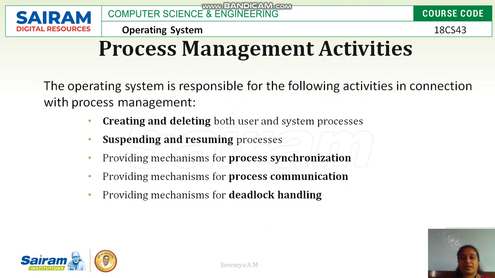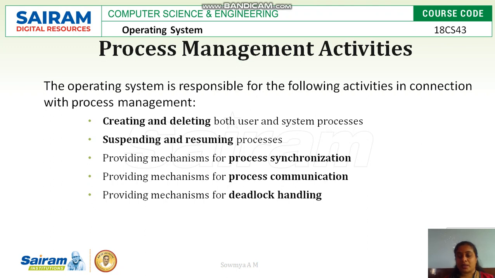So the task of process management in the operating system is to create and delete system processes and user processes, suspending and resuming based on the execution of each process, let it be a system or user process, and providing a mechanism for process synchronization, since if it is multi-programming or multitasking, the operating system should provide process synchronization.